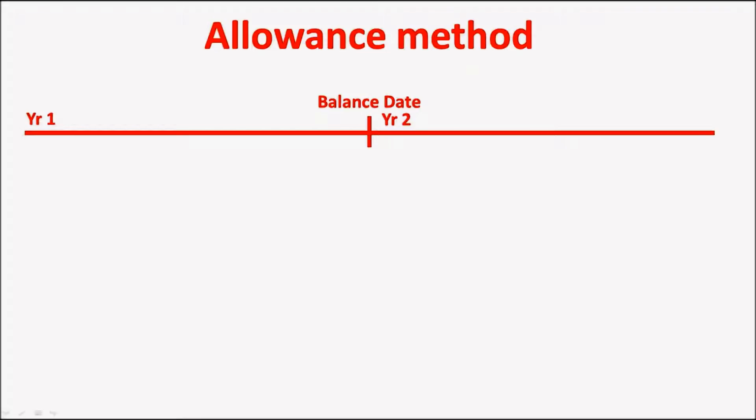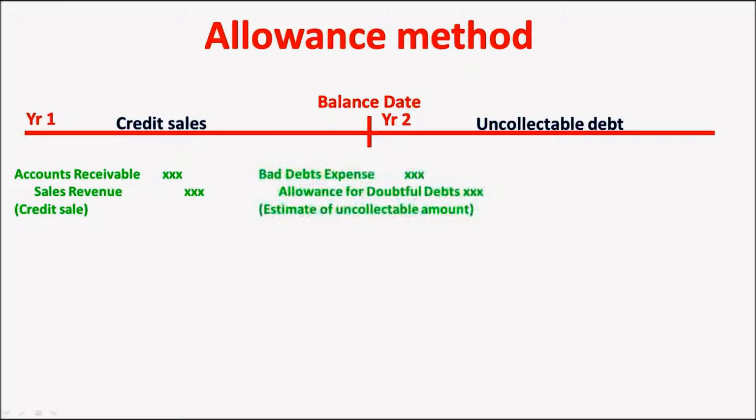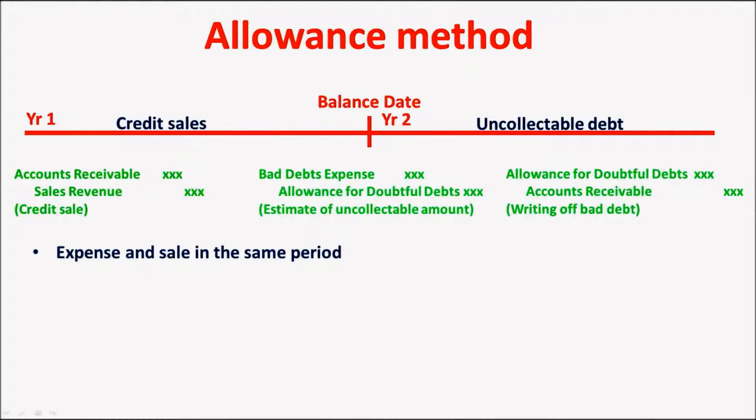The allowance method gives a more accurate picture of the amount of accounts receivable expected to be collected at the end of the reporting period. Using this method, the uncollectible amount is estimated on balance day and expensed against the allowance for doubtful debts. Then later on, when the uncollectible amounts are identified, the allowance account is reduced and the accounts receivable written off. This method ensures that the expected expense is recorded in the same period as the associated sale.